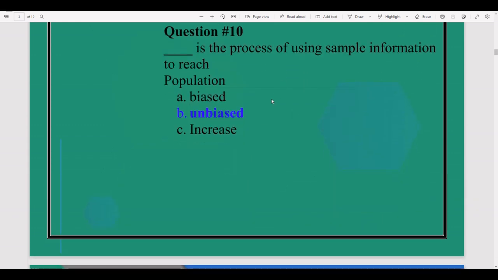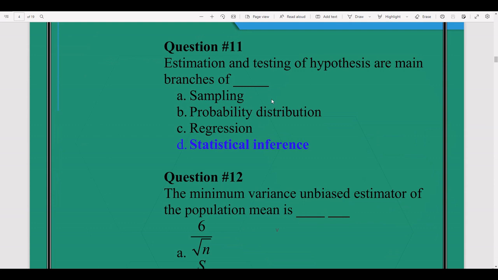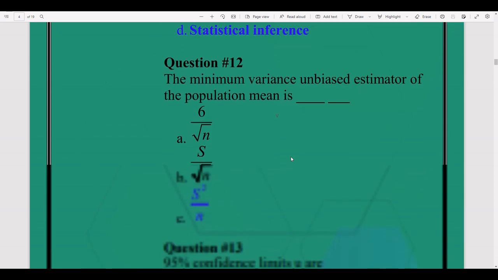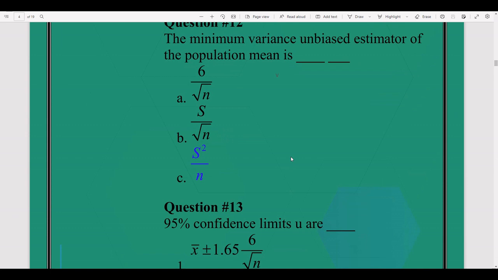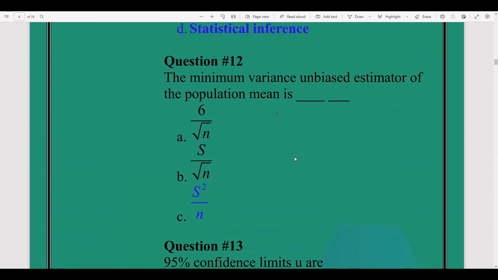Question number 10. Estimation is the process of using sample information to reach the population parameter. Question number 11. Estimation and testing of hypotheses are the main branches of statistical inference. Statistical inference has two types. One is estimation and another is testing of hypotheses. Question number 12. The minimum variance unbiased estimator of population mean is s square over n.